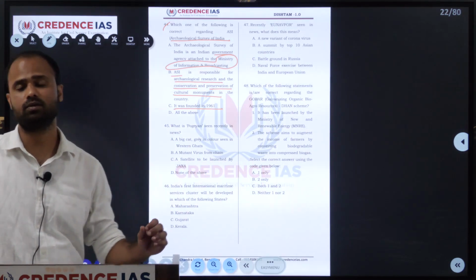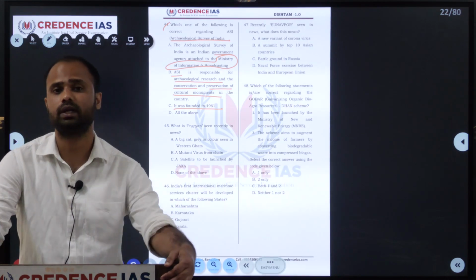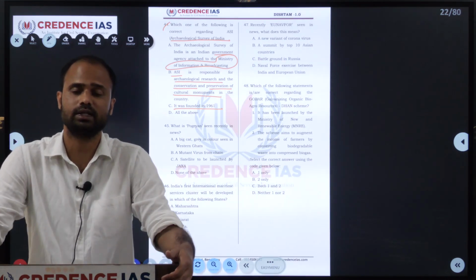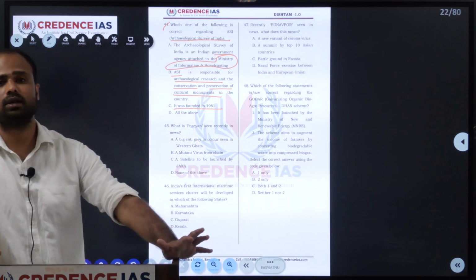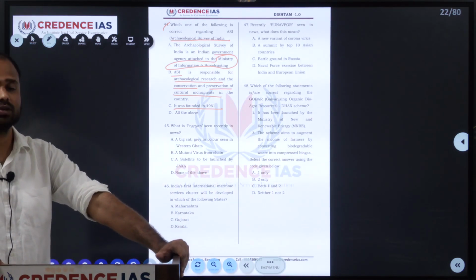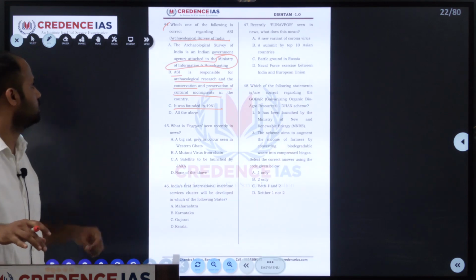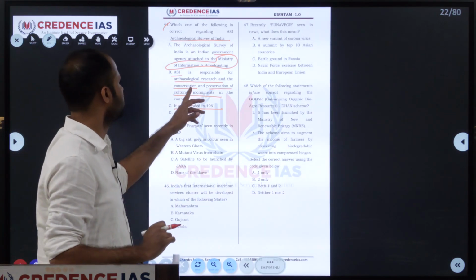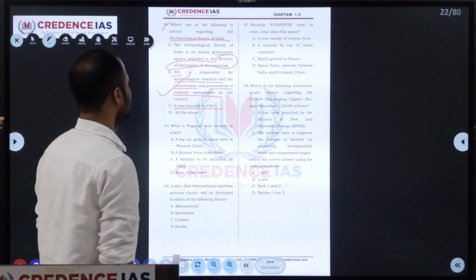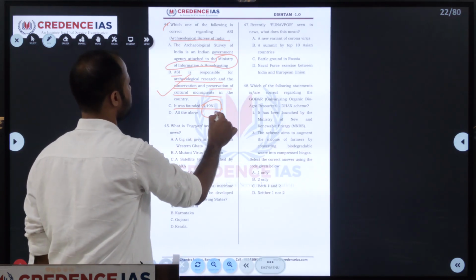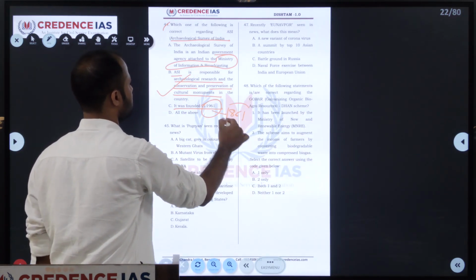The ASI was founded in 1861 by Alexander Cunningham. It comes under the Ministry of Culture. So its main job is archaeological research and conservation and preservation of cultural monuments in the country.